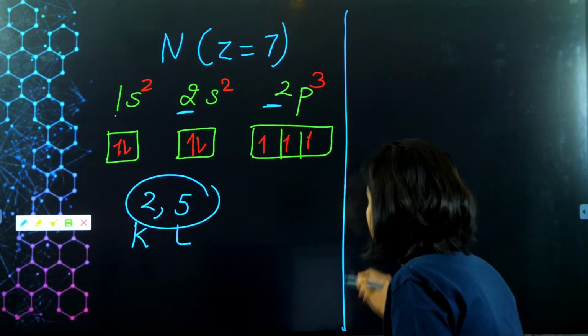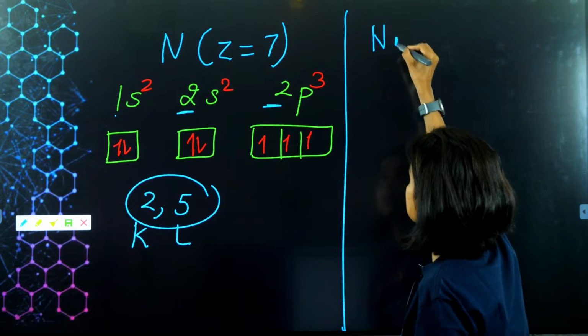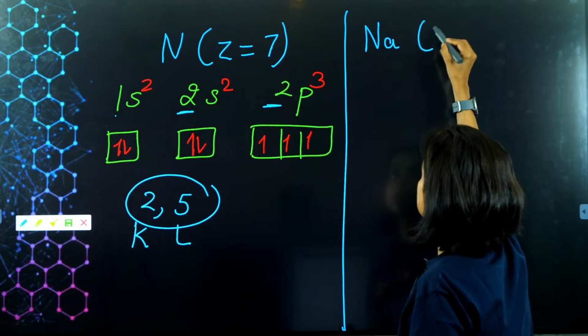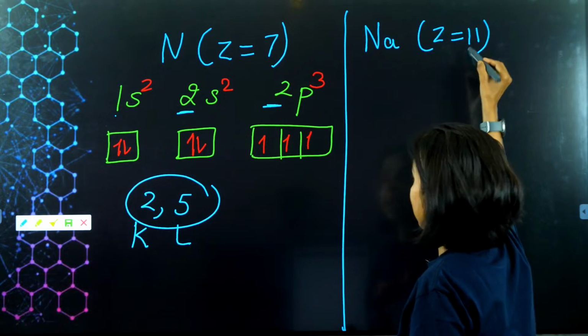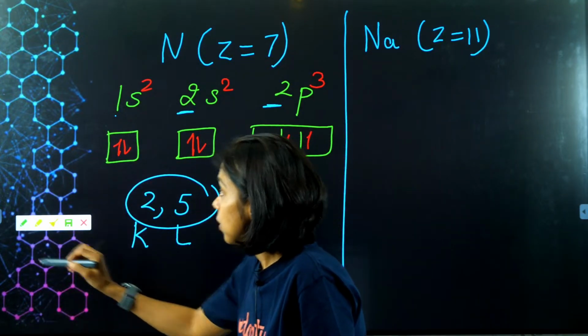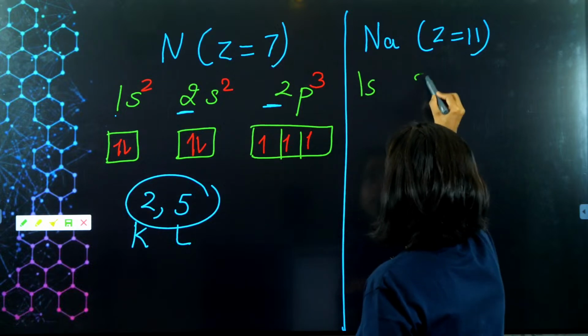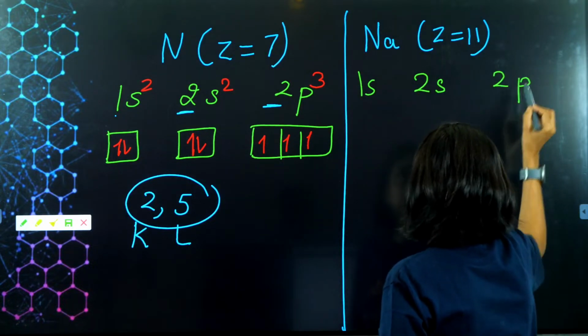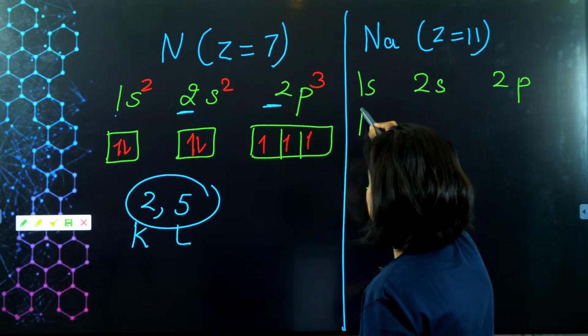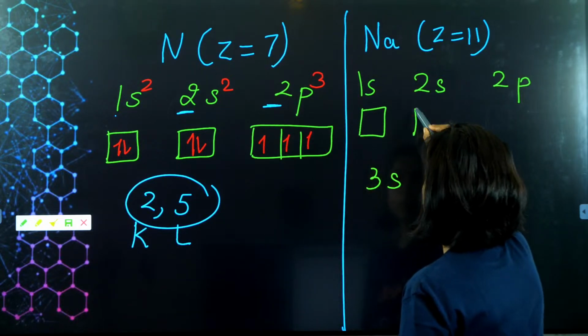So let me take another example. Suppose I have sodium. Sodium has atomic number 11, right? So that means I need to fill 11 electrons. Again, let me write, guys. I have 1s and then we have 2s and then we have 2p, then 3s if we require. S subshell has 1 orbital.